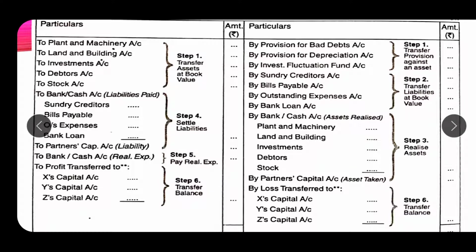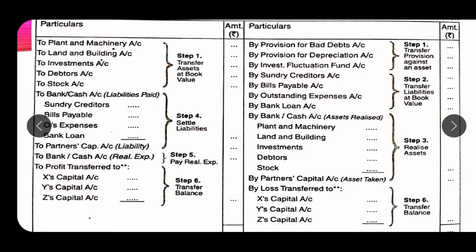Now the fifth step, if there are any realization expenses paid by the firm, then these should be written to bank or cash, realization expenses. But if the partner makes payment of any liability, then his capital account should be mentioned here, to partner's capital account. If he makes payment to the creditors, then his name should be mentioned, his capital account should be mentioned here.